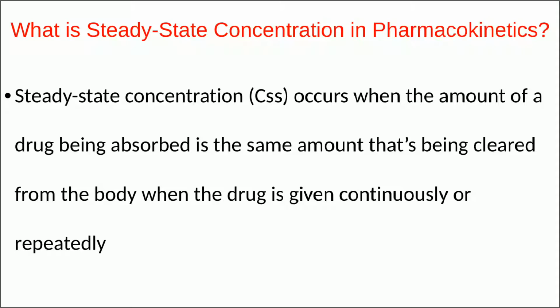So remember one thing, the rate of drug absorption is equal to the rate of drug excretion, and when this particular situation is attained inside the body, at that time we can say that the plasma concentration has achieved the steady state.